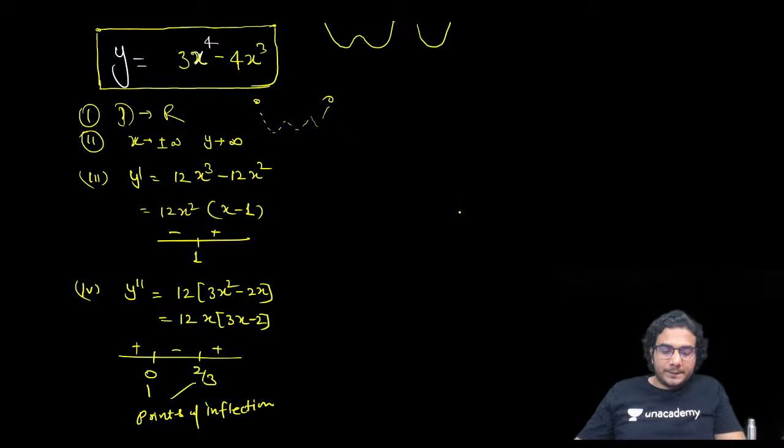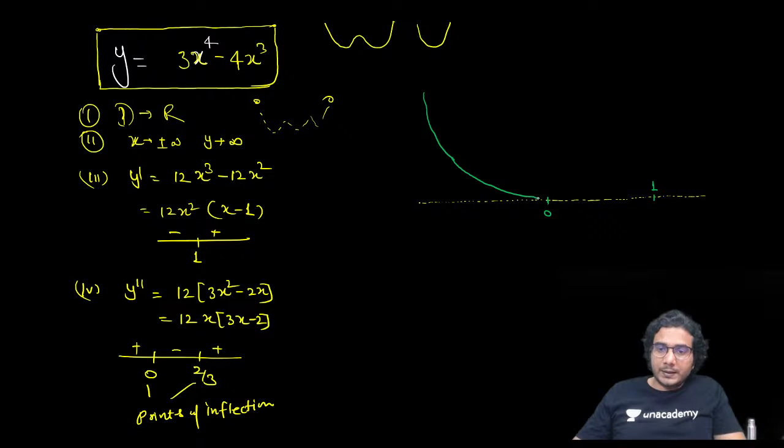The graph is going to be interesting. So you can see it is coming from plus infinity and it is concave up to 0, and at 0 its value is also 0.